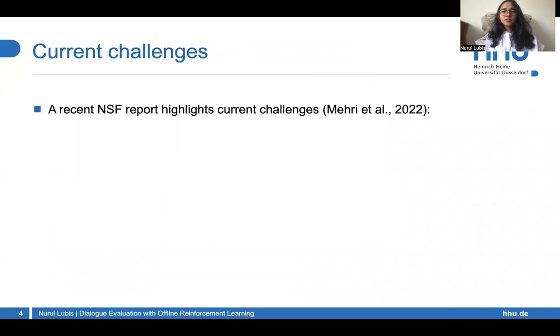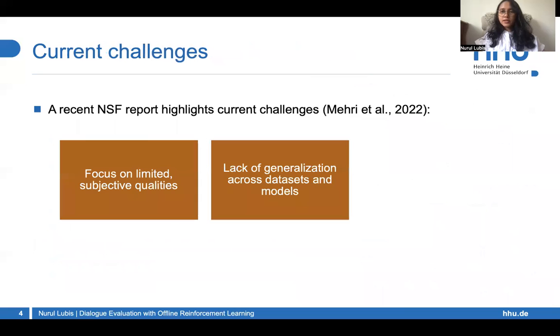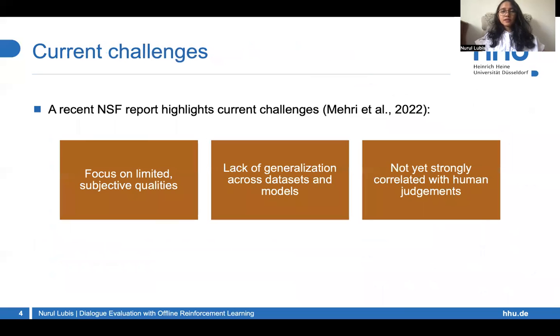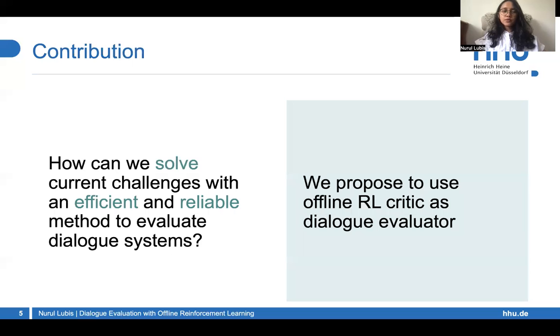All in all, the challenges we see in evaluation are well summed up by the recent NSF report. We have metrics that are focused on limited subjective qualities, there's lack of generalization, and not yet a significantly strong correlation with human judgments. In this work, we aim not only to answer these challenges, but also to come up with an efficient and reliable method to evaluate dialogue systems. To this end, we propose to use offline RL critic as dialogue evaluator.